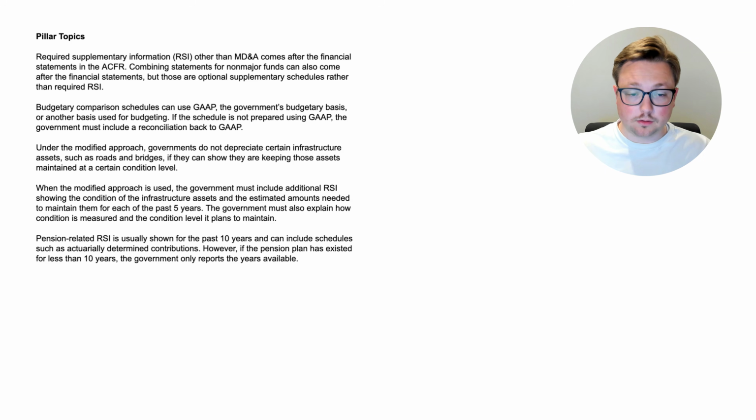So we learned throughout this that there's essentially 3 areas of required supplementary information other than the MD&A. There's the budgetary comparison schedules, there's the infrastructure assets, and there's information about pensions. So those are the typical 3 categories besides MD&A when it comes to required supplementary information. And again, we pulled out a lot of information just from 5 questions, and that is why you use the questions as your main learning tool.